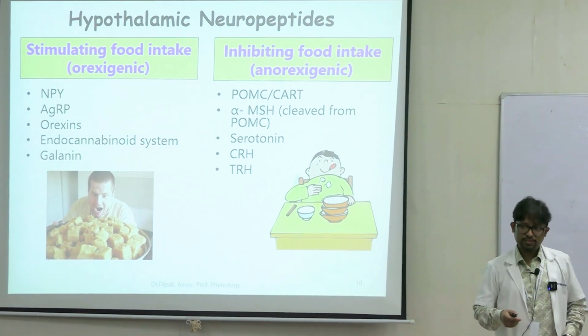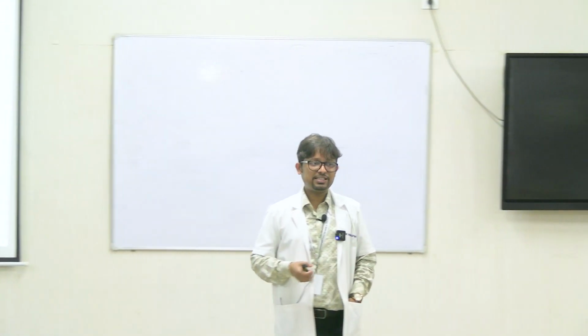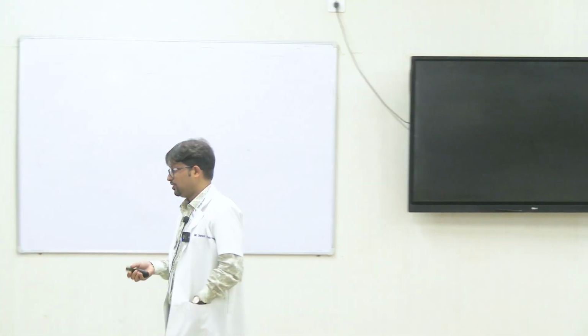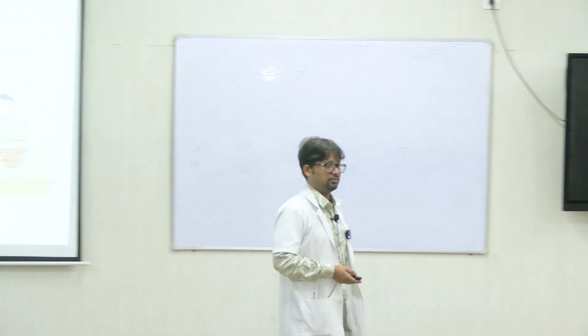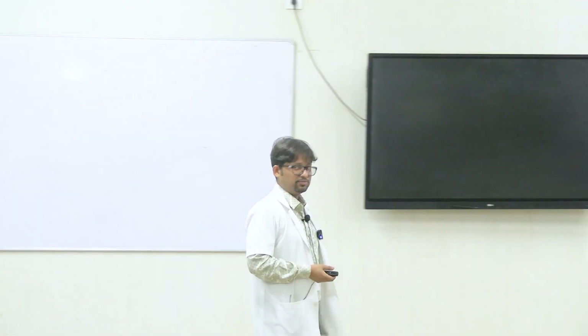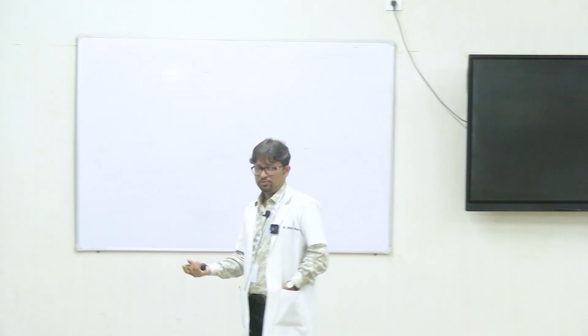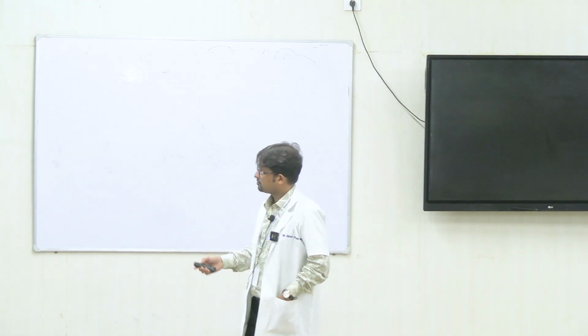One point you can see here is, like we've already talked about, this endocannabinoid system. So this system is a set of neurochemicals which are structurally similar to cannabis. So if you ever see a patient of cannabis addiction, you'll see they're always hungry throughout the time, right? Because of this structural resemblance. So external cannabis can also increase food intake.